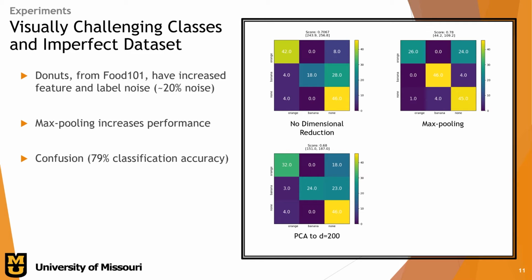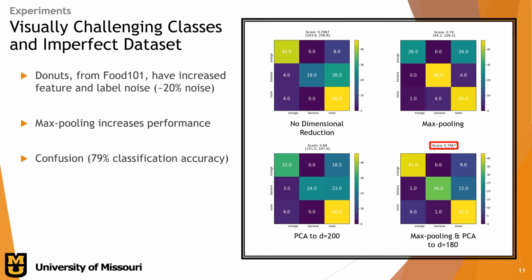Max pooling, on the other hand, has a score of about 78. Max pooling can better separate the data, resulting in a higher classification of bananas as bananas, but we see about the same classification rate of oranges to oranges. When we combine max pooling and PCA down to a dimensionality of 180, we can see that our score improves just a little bit, and it is more likely that we can classify oranges as oranges.